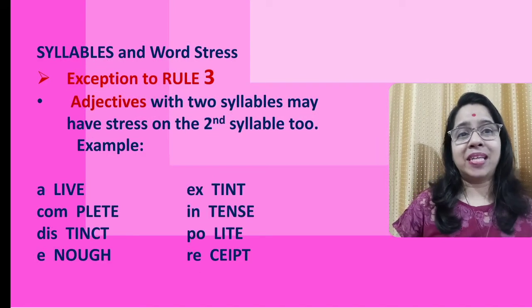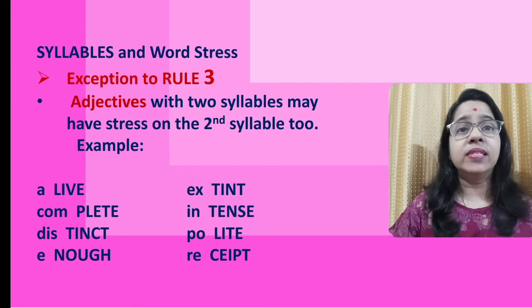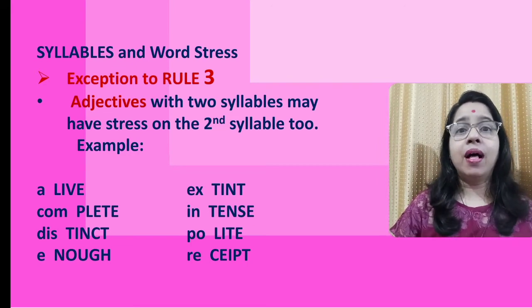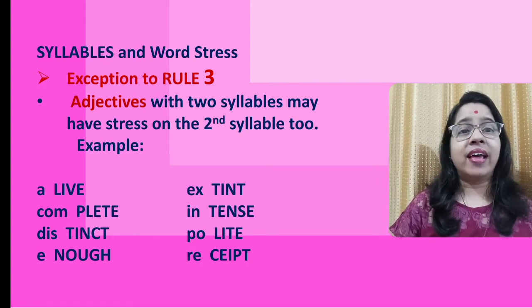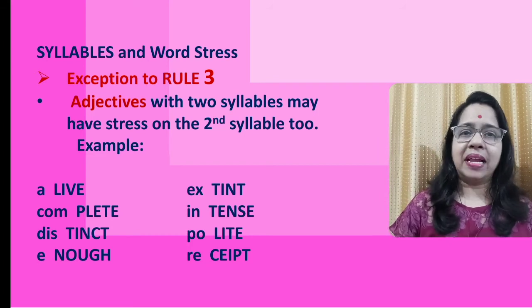Again, we have an exception to the third rule that we have seen earlier. Adjectives with 2 syllables may have stress on the second syllable also. Example: alive, complete, distinct, enough, extinct, intense, polite, and receipt.